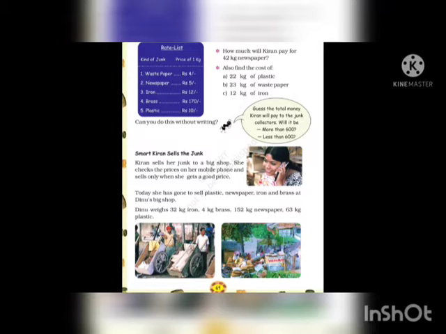And the next question: guess the total money Kiran will pay to the junk collectors. Will it be more than 600 or less than 600? What you have to do in this question is use the question above it, that is A, B and C, which has 3 parts: 22 kg of plastic, 23 kg of waste paper, 12 kg of iron. You have to find their costs and add them. You have already found the cost in the previous question, so in the next question you have to add all the costs, and then tell whether it is more than 600 or less than 600.